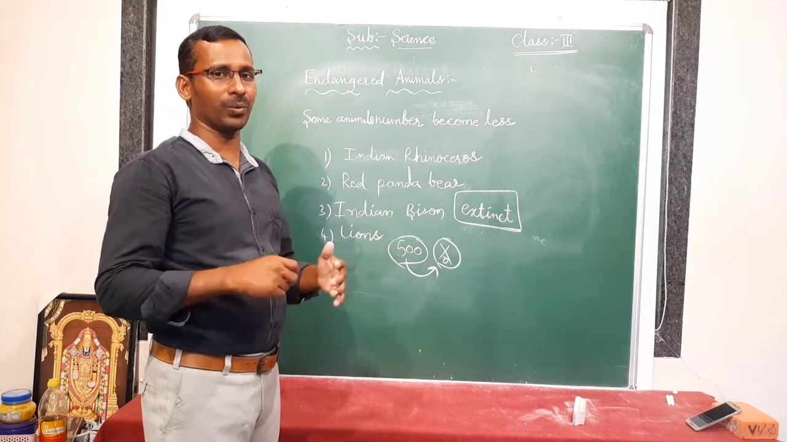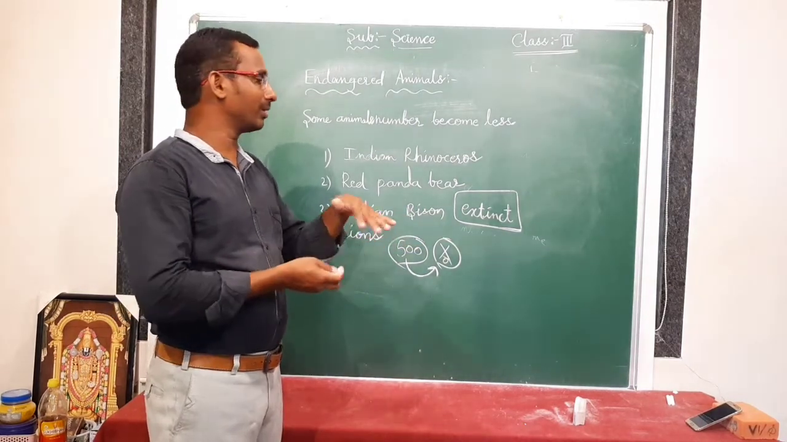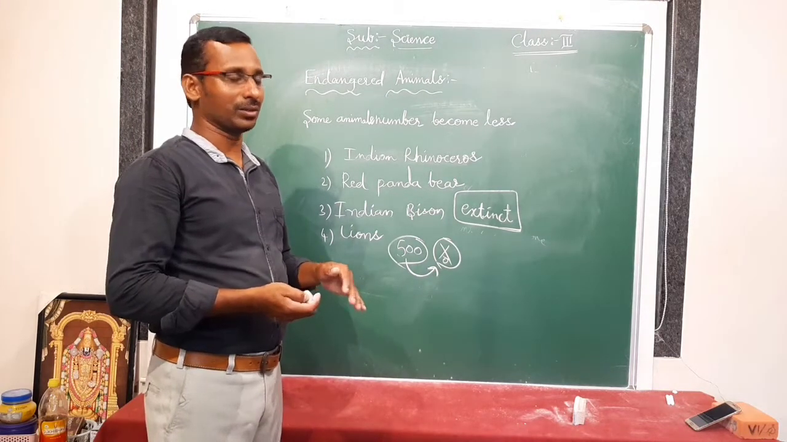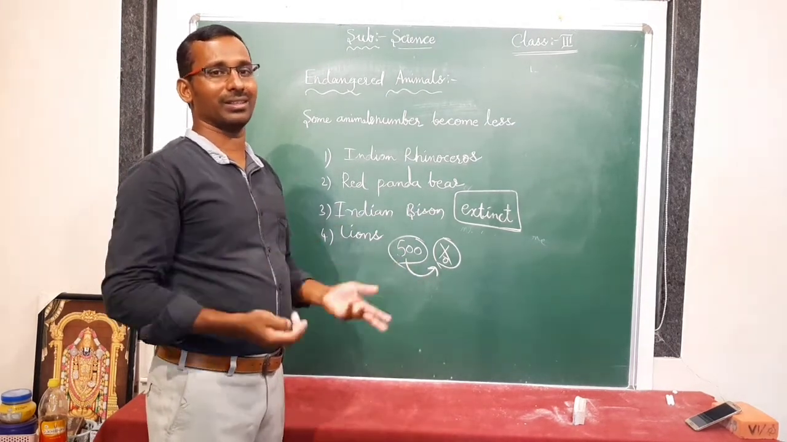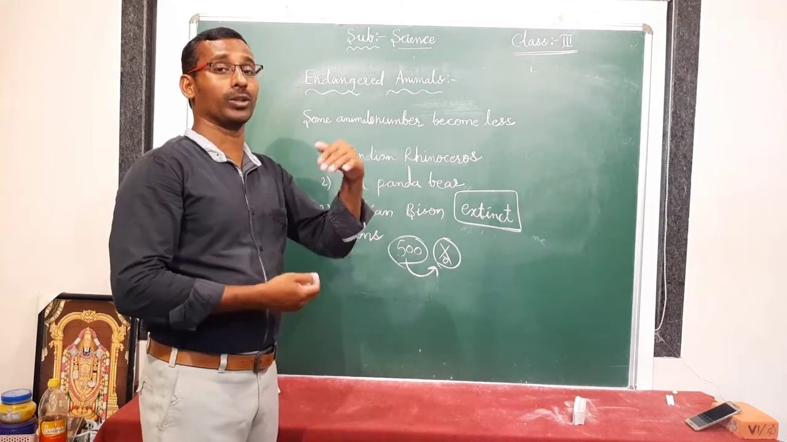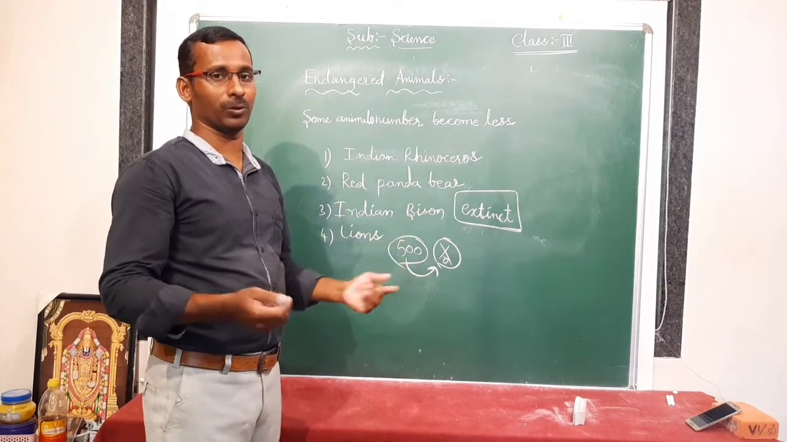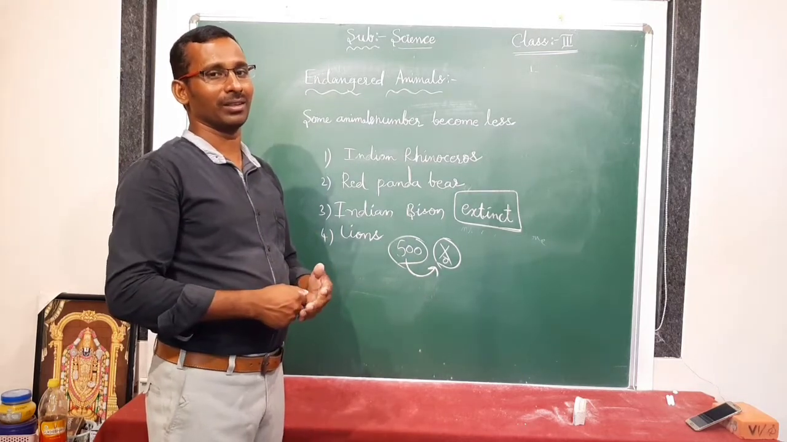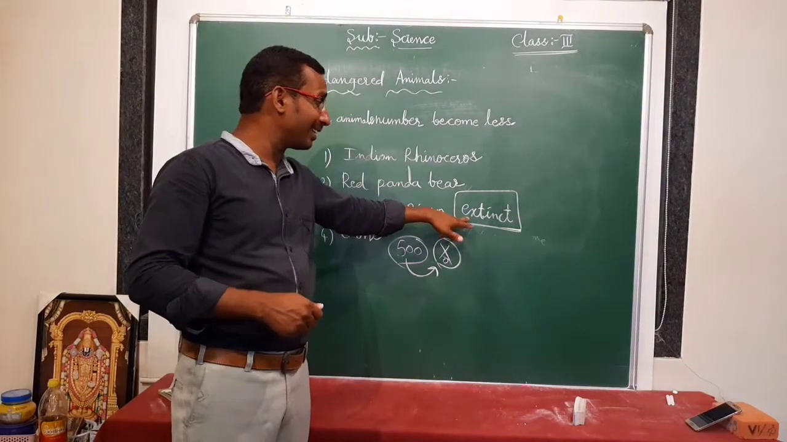Are we seeing them now? No, because all such animals died. If you want to see them, they are not there on the earth. Suppose you want to grow them, is it possible? No, because such animals are not there. How will we get them again? So that is why that type of animals are called extinct animals.